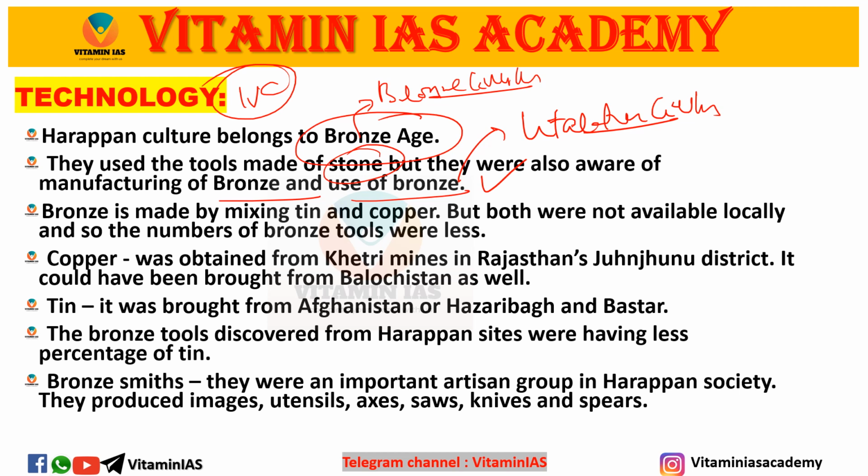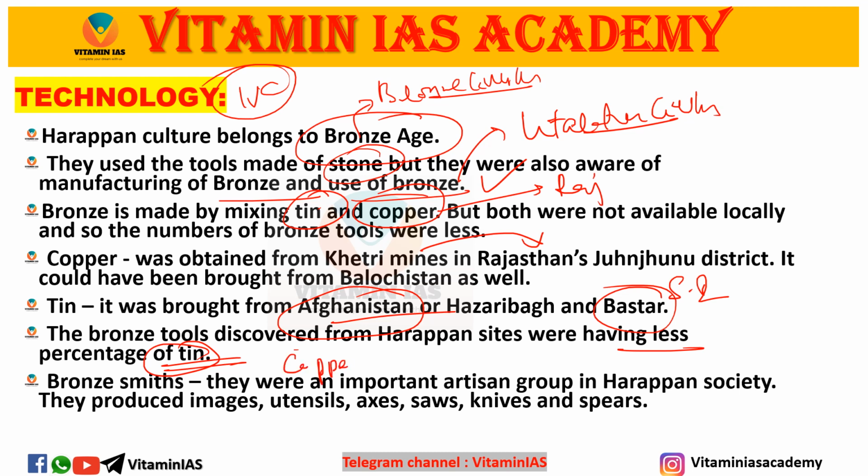Bronze is made by mixing tin and copper. We already discussed where we imported tin from and where we imported copper from. Copper was obtained from the Khetri mines in Rajasthan, and tin was brought from Afghanistan or South India. The bronze tools discovered at Harappan sites had a low percentage of tin. A low percentage of tin means more copper.